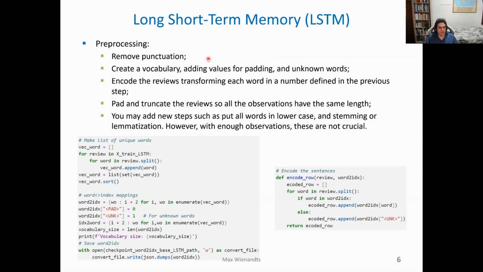Before applying this model, you need to do some pre-processing. You must pay attention that you need to transform each word into a number. And to do that, you need to create a dictionary. Also, you must create two additional keys in your dictionary, one for padding and another for unknown words. What is more, you need to save this dictionary so you can use this model in production. You will create this dictionary using only the training set. And if you encounter a new word in the validation or in the test set, don't worry, it will be mapped as unknown.